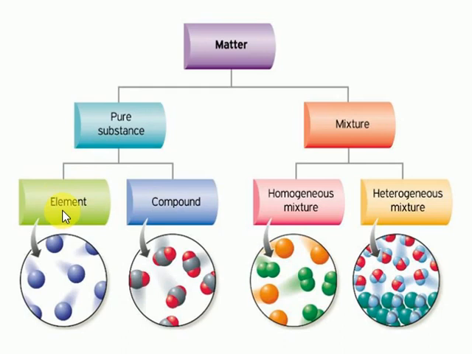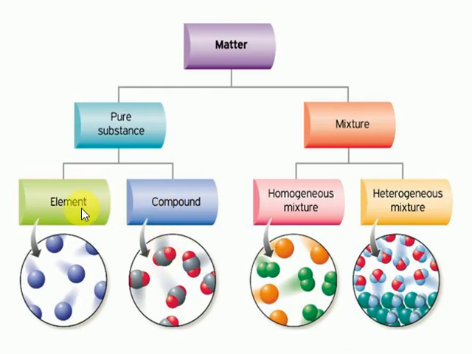Elements are the pure state of matter which cannot be further divided into simple substances. Suppose imagine this is one atom. Can you make it into two half atoms? It's not possible. One atom is considered as one element. But look at this: a compound is the combination of two or more atoms. Suppose this is a water molecule. Here the red part is hydrogen and the blue part is oxygen. So a combination of two or more atoms is a compound.